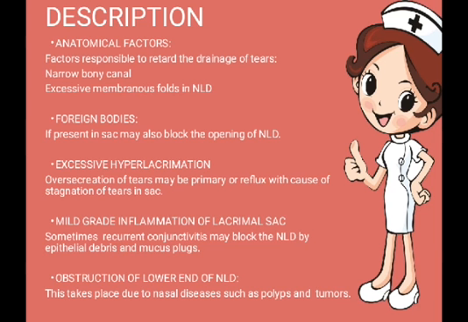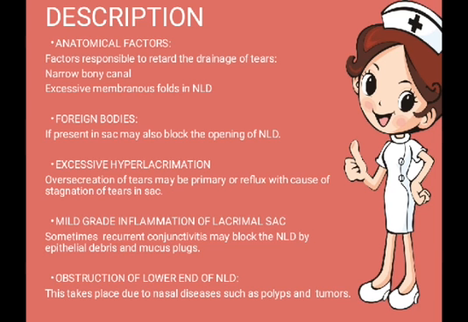Next one, mild grade inflammation of lacrimal sac. Sometimes when conjunctivitis occurs again and again, it may block the nasolacrimal duct because of epithelial debris, epithelial deposits and the mucus plate present there. So the way gets blocked.